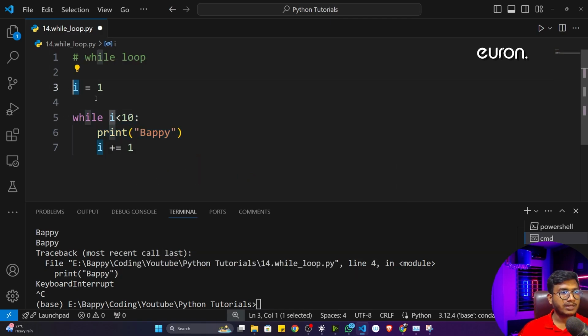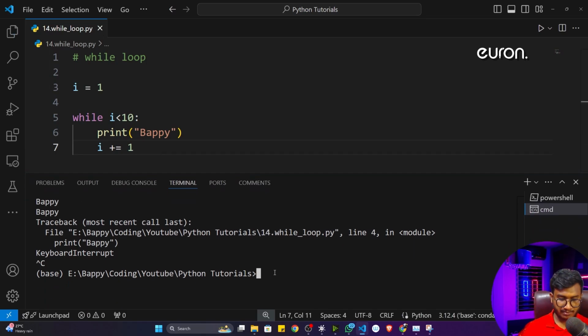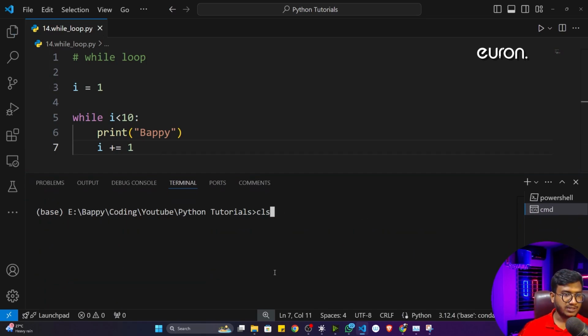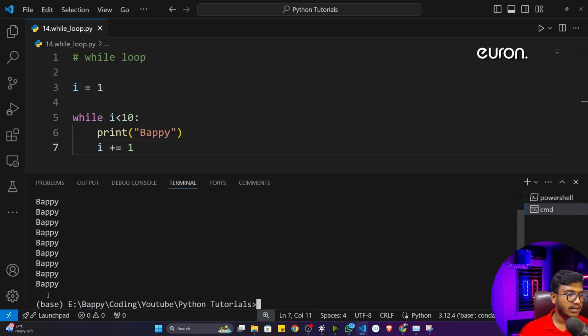Whenever this particular variable i becomes 10, is 10 less than 10 or not? No, it's false. At that time this particular loop will break. Okay, so let me show you. If I execute this particular program, let me clear, and execute it, you'll see that my name has been printed. But how many times can you see? 1, 2, 3, 4, 5, 6, 7, 8, 9.